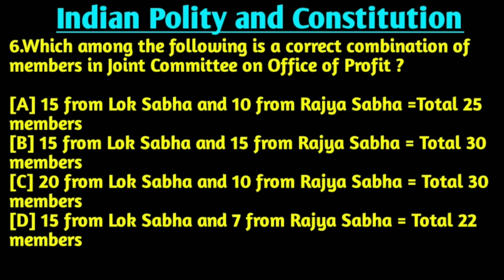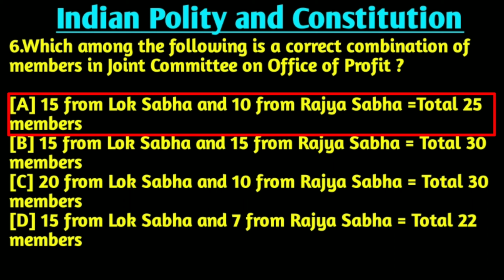Our next question is, which among the following is a correct combination of members in Joint Committee on Office of Profit? Right answer is option A, 15 from Lok Sabha and 10 from Rajya Sabha, equal to a total of 25 members, is the correct combination of members in Joint Committee on Office of Profit.